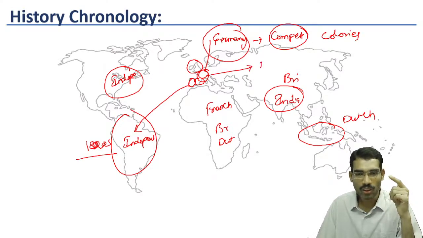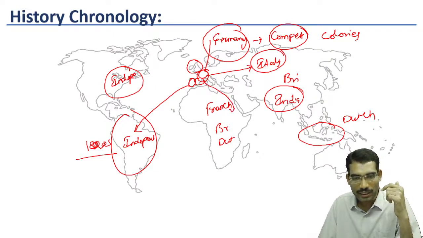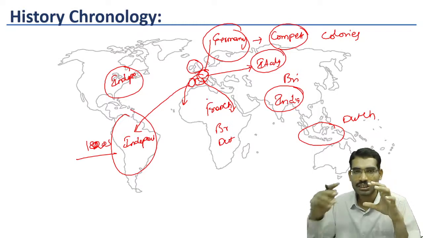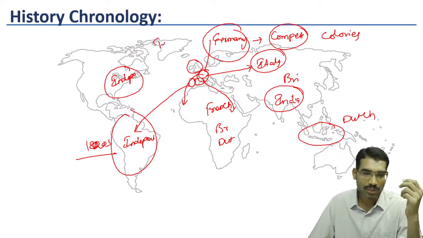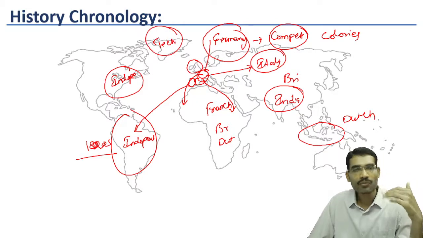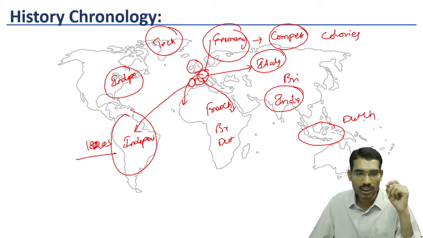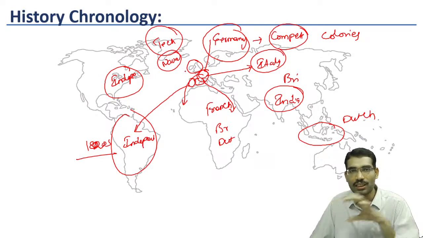Italy also wanted a share in the colonies. That's why Italy also tried to capture some areas in Africa. Germany also wanted to capture some of the colonies in Africa. There was intense competition among themselves. At the same time, technology was also growing very rapidly. Initially, English were enjoying the supreme naval power. Because of the supremacy in naval power, they could control this oceanic empire.